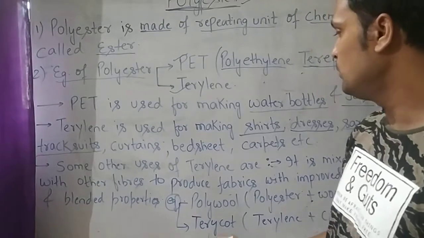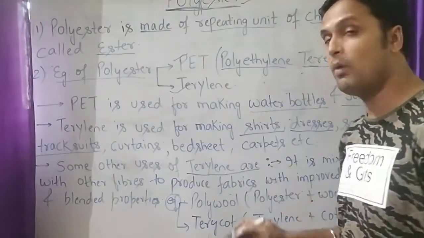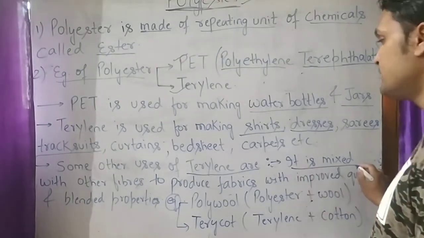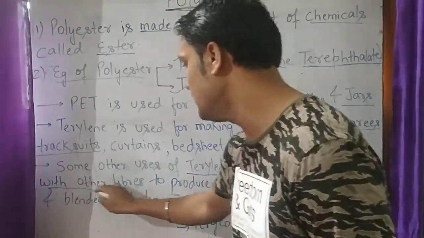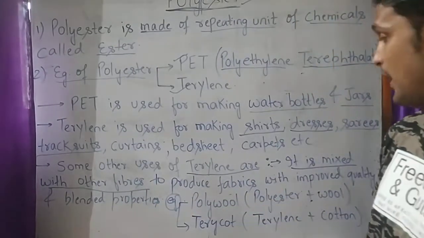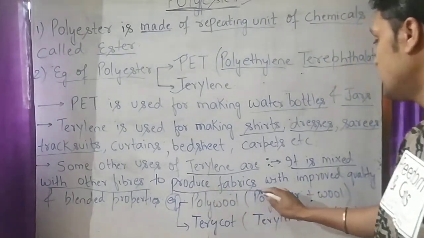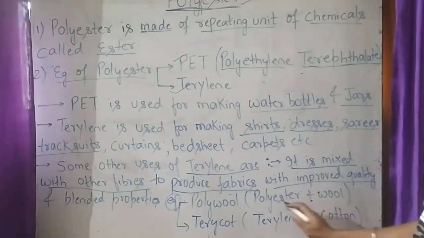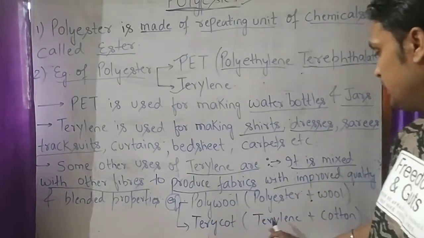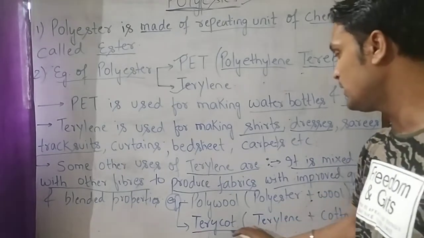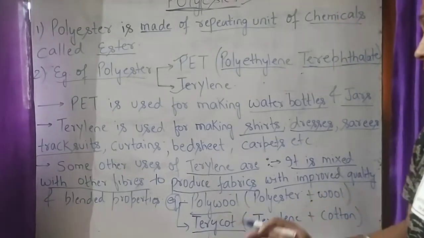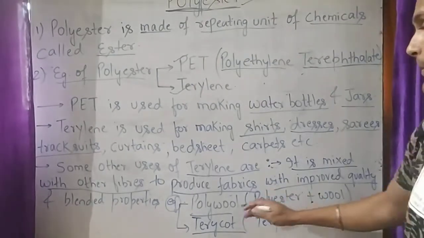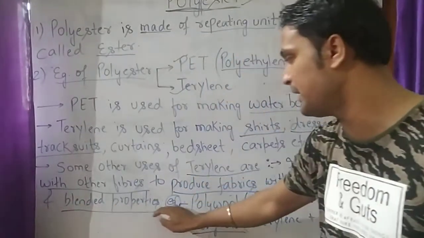Now, what are the other uses of terylene? Terylene is mixed with other fibers to produce fabrics with improved quality. As you can see here, polyester plus wool means polywool. Terylene plus cotton means terrycot. Terylene is mixed with fabrics to improve quality and get fabrics with blended properties.